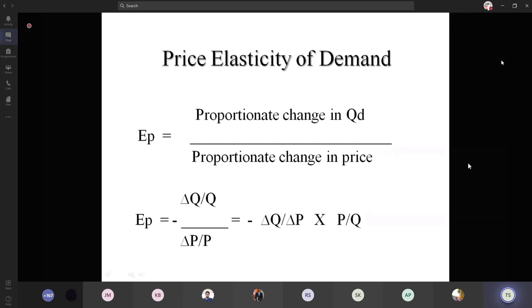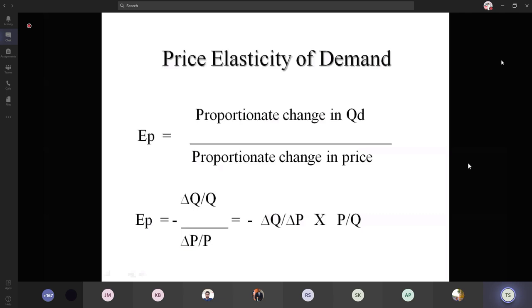We have a negative sign in front of that. It says that there is a negative relationship between the quantity demanded and the price. So all price elasticity of demand formulas have a negative sign in front, which explains the negative relationship between these two.